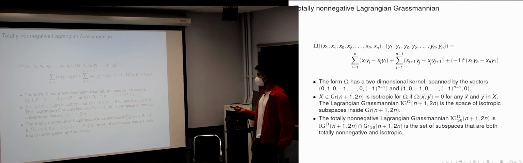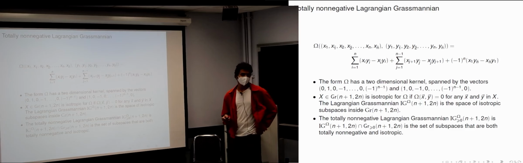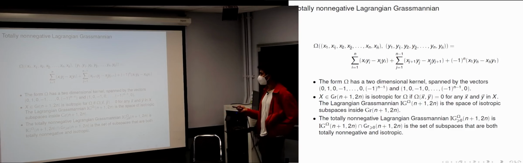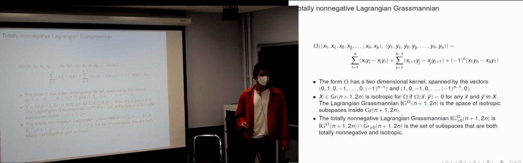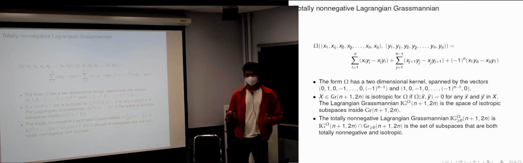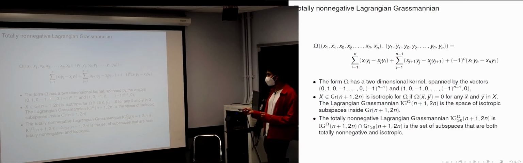So consider this Q-symmetric bilinear form over here. It's some Q-symmetric bilinear form which looks a bit complicated and has some signs in it. It is not a non-degenerate form. So this is not a symplectic form, because symplectic forms have to be non-degenerate by definition. This form is degenerate, and it has a kernel, a two-dimensional kernel spanned by these vectors.